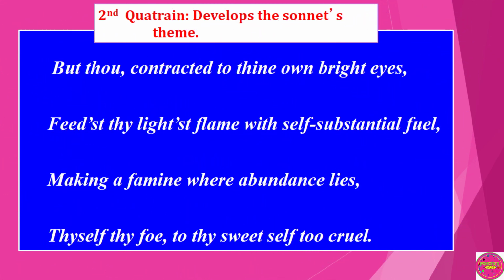But thou, contracted to thy own bright eyes, feedest thy life's flame with self-sustained fuel, making a famine where abundance lies. Thyself thy fool, to thy sweet self too cruel. The second quatrain develops the sonnet's theme. Here, there is an advancement in the argument that William Shakespeare raised in the first quatrain.